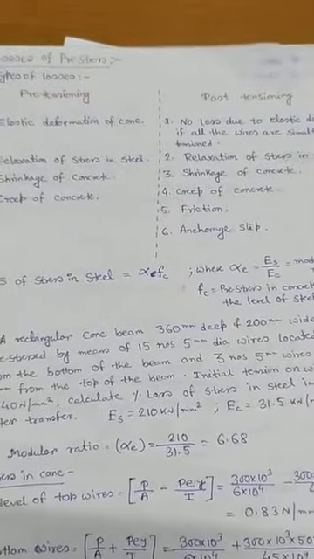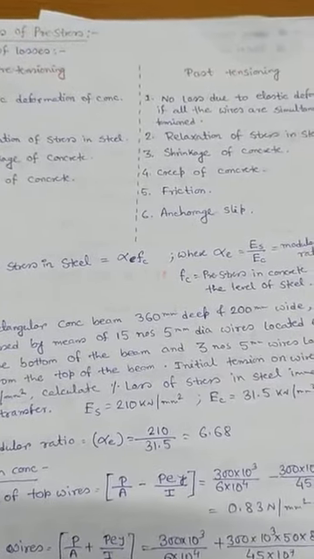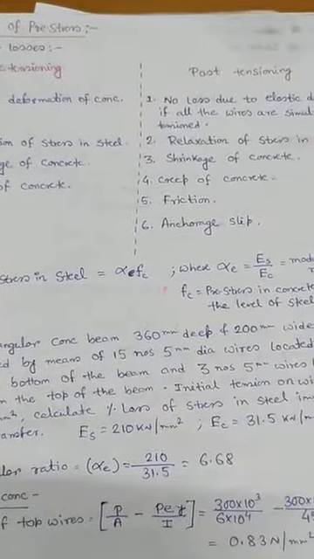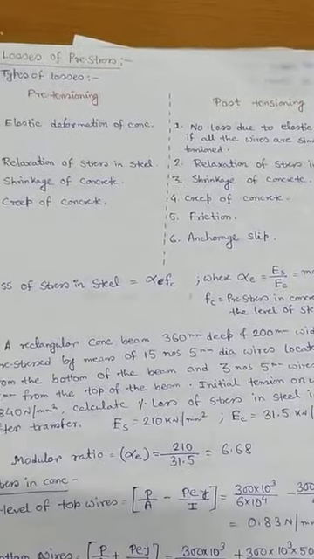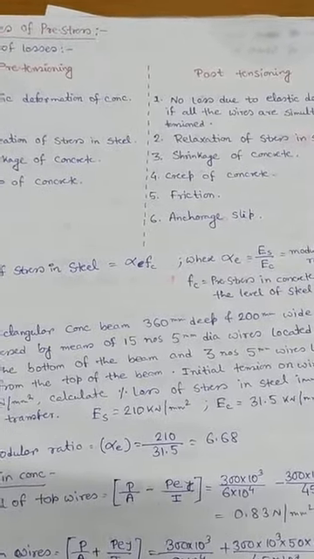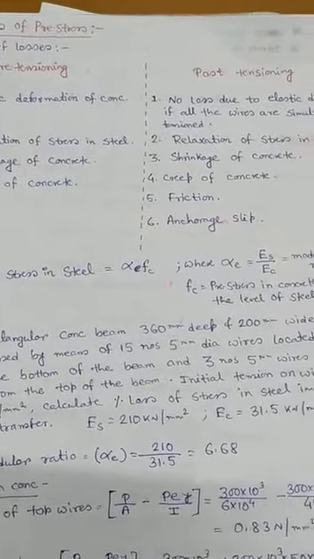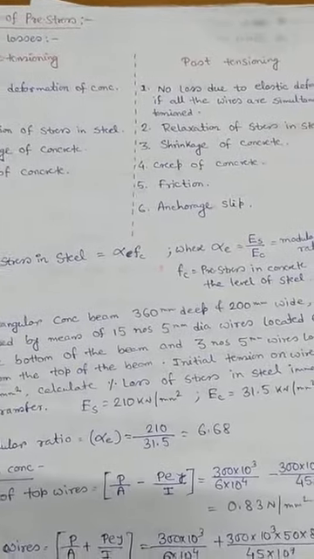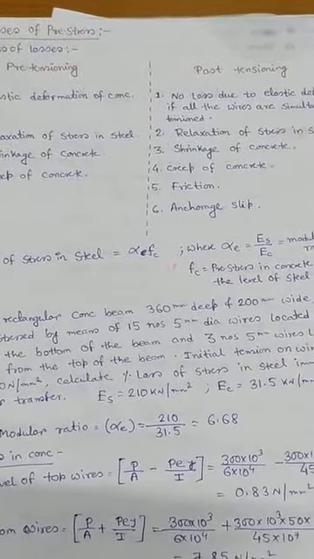Okay, so in case of short term or immediate loss, we can say immediate loss occurs during pre-stressing of the tendon and transfer of pre-stress to the concrete member, right? And in case of long term or time dependent losses, these occur during the service life of the structure, the whole service life of the structure.